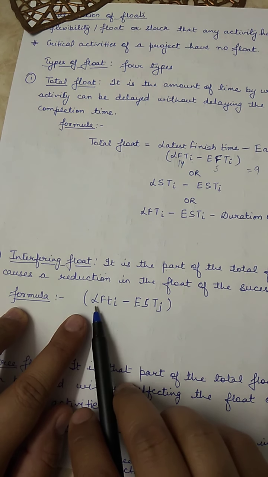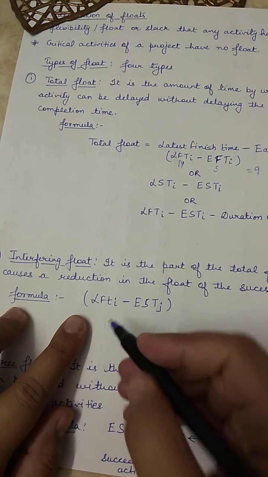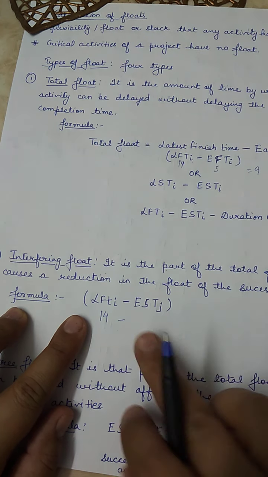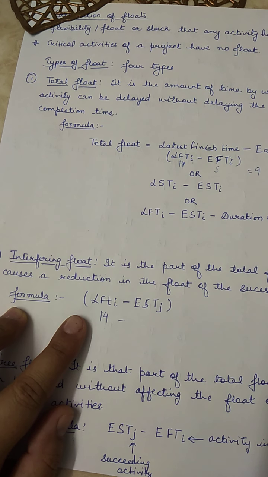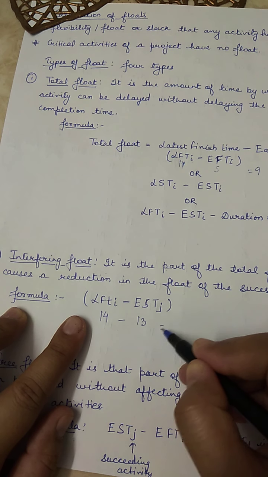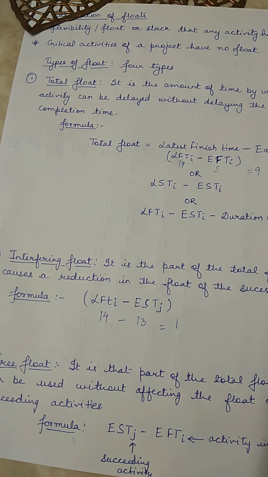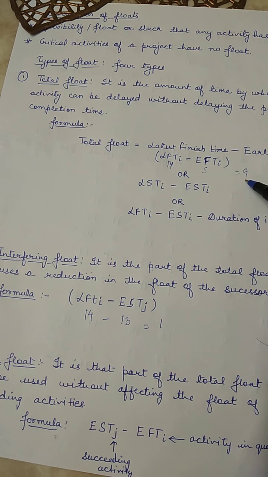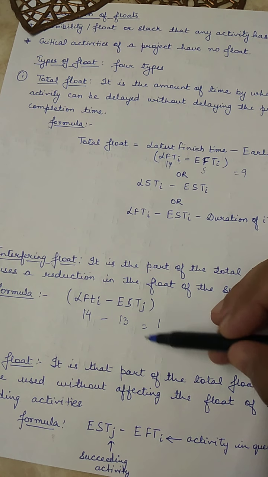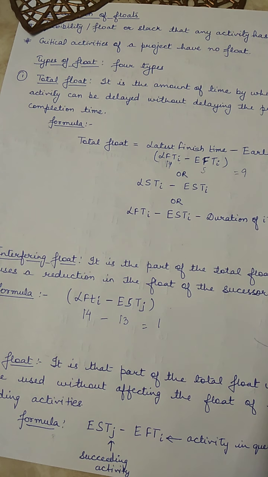So activity D का latest finish time है 14 और earliest start time जो है next activity का है that is 13. So the interfering float is 1. So out of total float of 9, if this one day is consumed, then it will affect the float of the coming activity, succeeding activity.